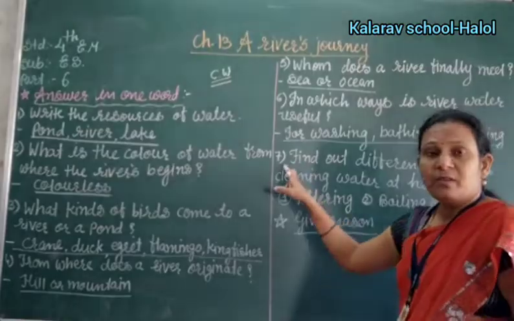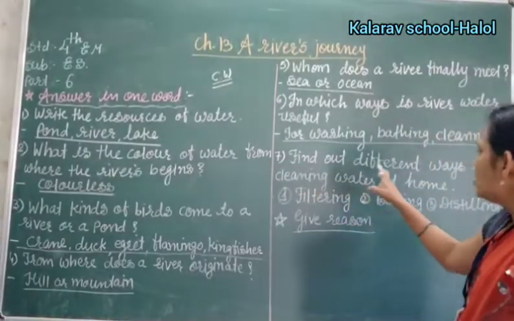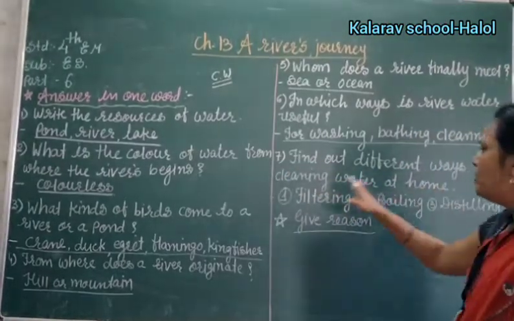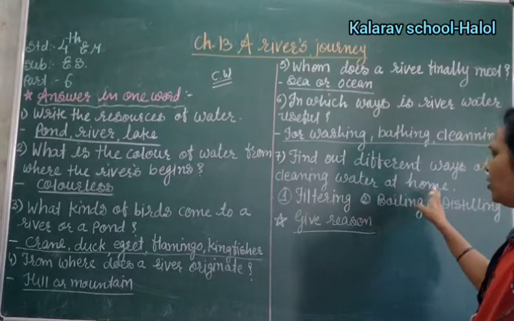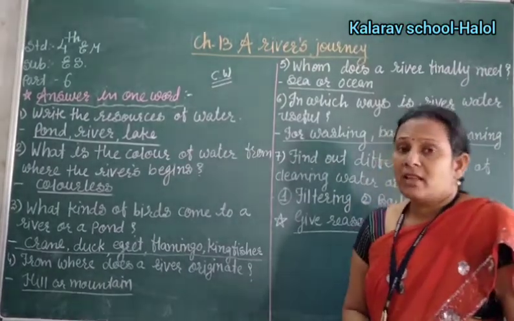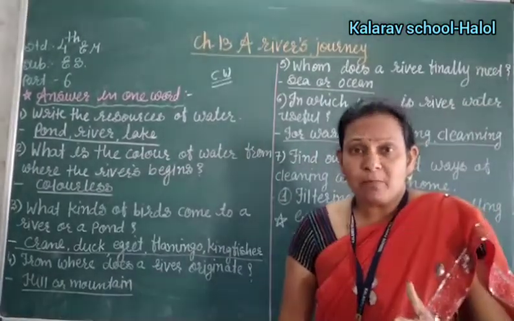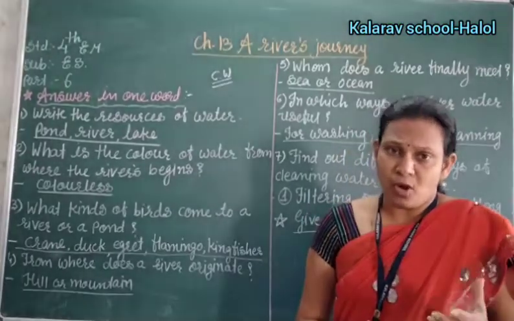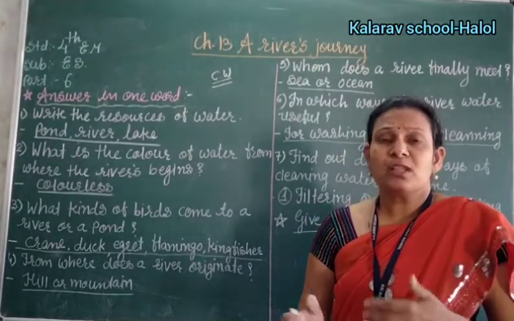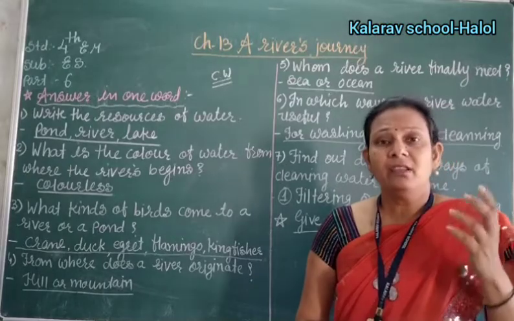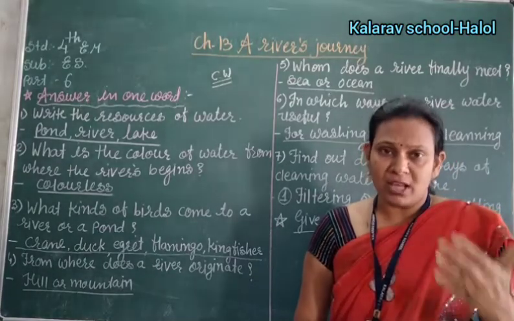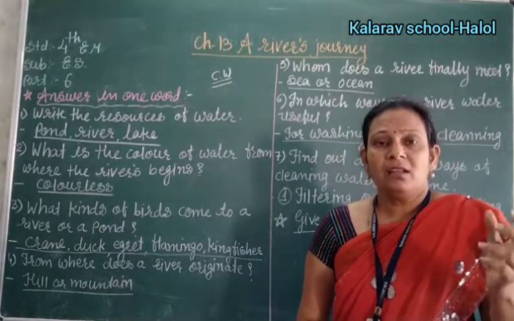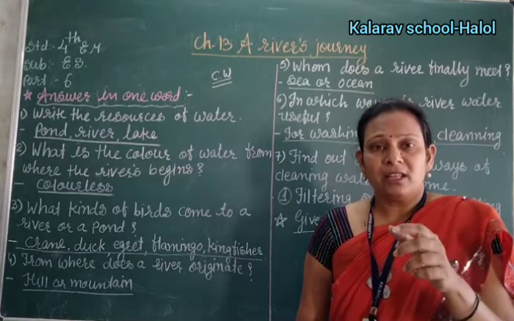Now seventh number, find out different ways of cleaning water at home. When we get the water from the core part of the earth, it is not pure water. So we have to do some process at home. In the village water tank also they do some process, but the water is supplied in the tap.